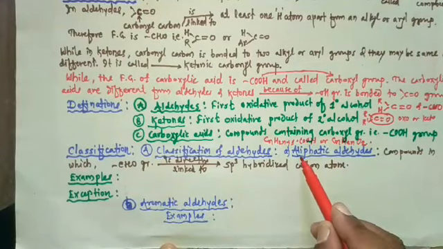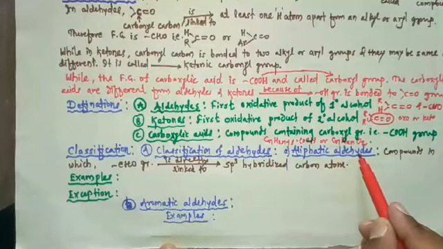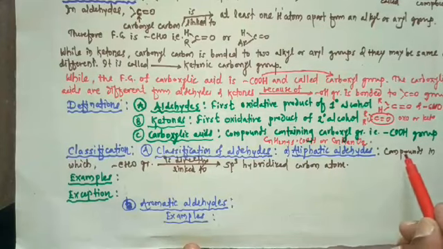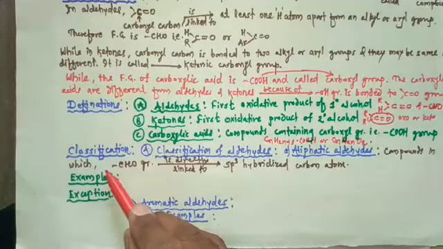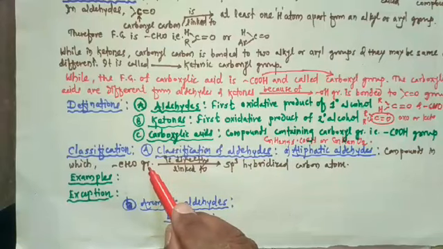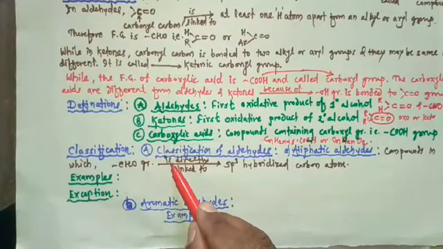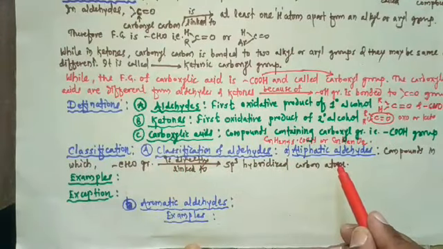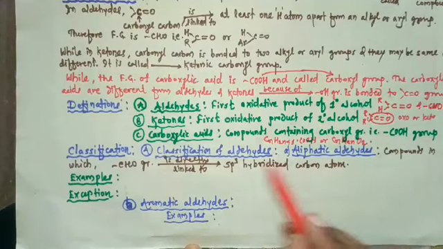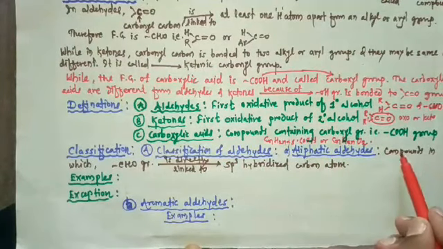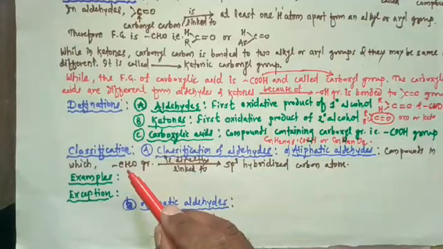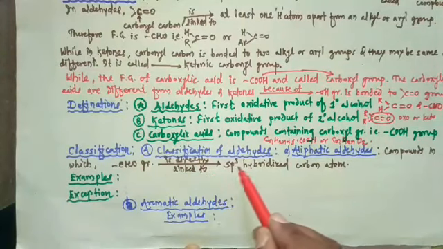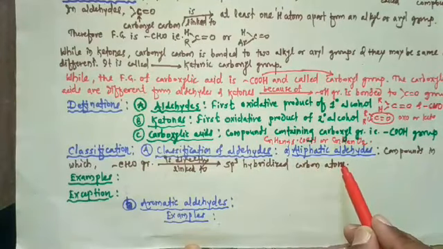Let's first of all study about aliphatic aldehydes. Aliphatic aldehydes are compounds in which the aldehyde group, that is the CHO group, is directly linked to an sp3 hybridized carbon atom.